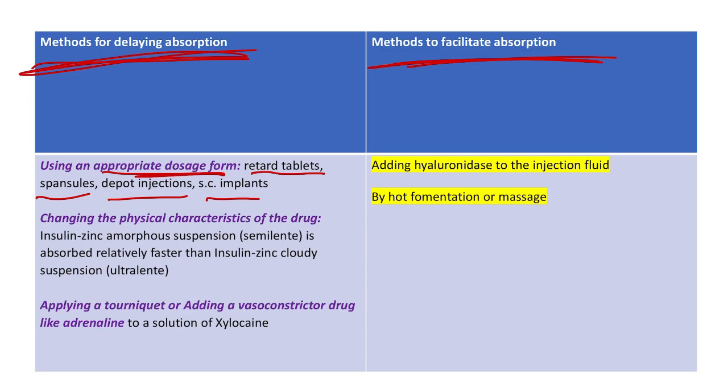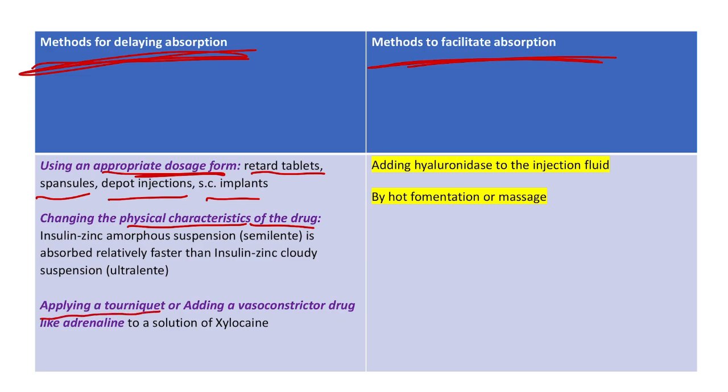Next is we can change the physical characteristics of the drug. So insulin zinc amorphous suspension, which is also known as semilente, is absorbed relatively faster than insulin zinc cloudy suspension, which is also known as ultralente. So this is because of the variation in the physical characteristics of the drug.